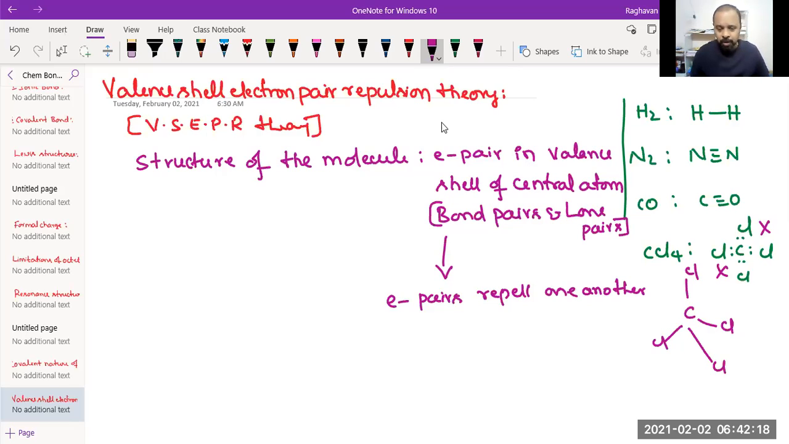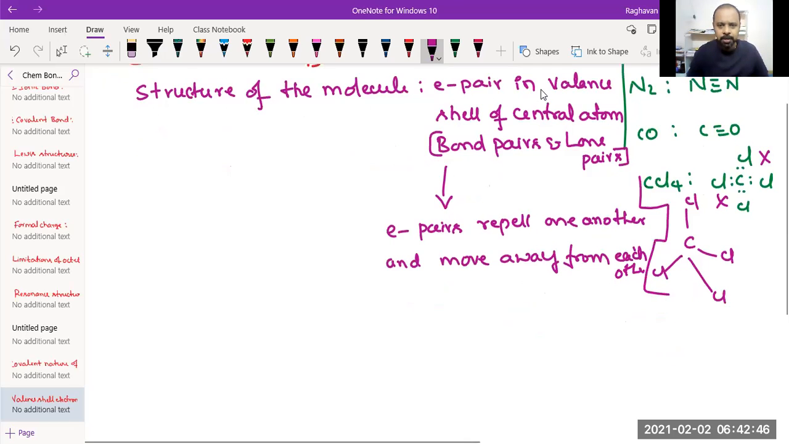So electron pairs repel one another and therefore move away from each other. Okay, they just move away from each other, right? So moving away from each other means the bonds will be moving away from each other. That's fine, but where do they go and settle? When will that moving away stop? That's the thing, right?